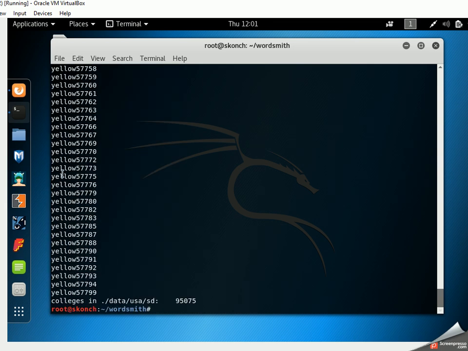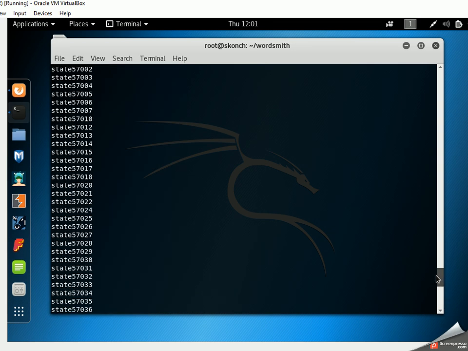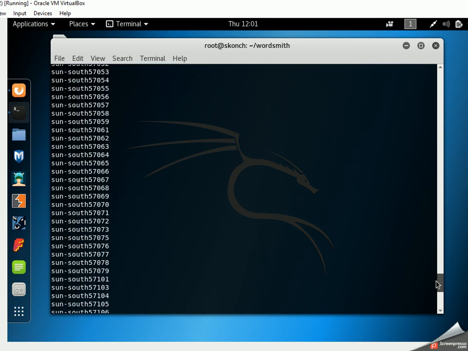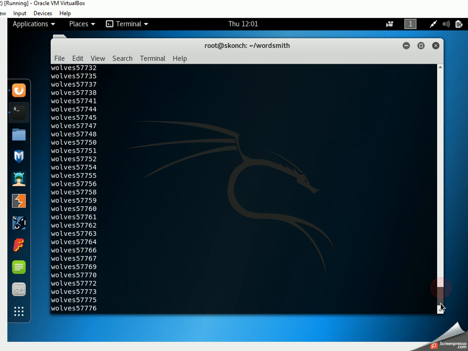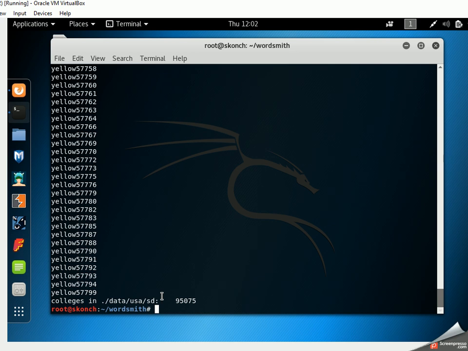As you can see with a lot of the team names, we are going to have a Trojans in here somewhere, and it's going to throw all those zip codes in with the Trojans and just kind of mangle it. And then since we did the lowercase, we can throw this into, like I said, another John the Ripper or Hashcat is what they demonstrated, utilizing those to get your results.